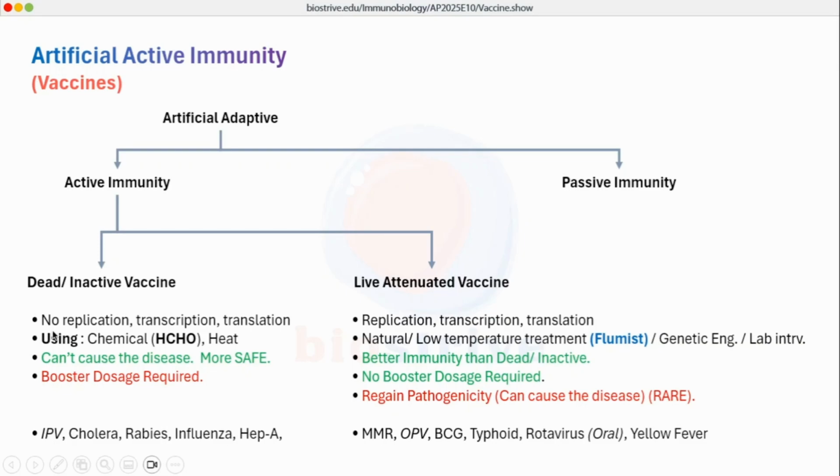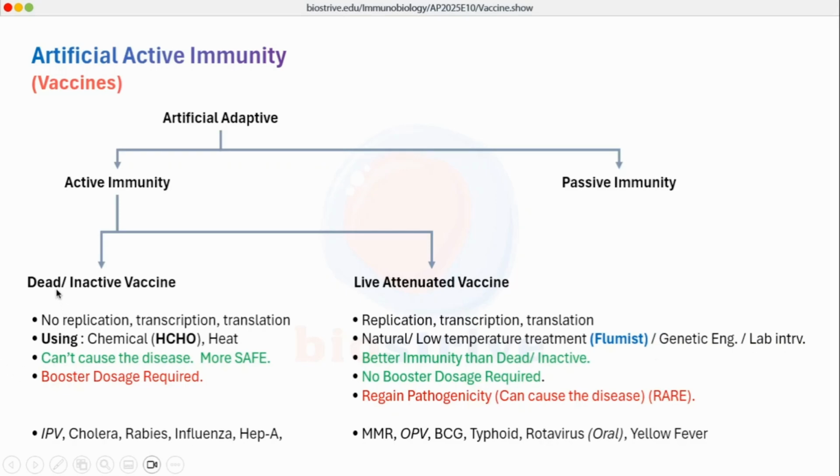The dead or inactive vaccines are made using some kind of chemical agents, most commonly formaldehyde. For live attenuated vaccines, they may be natural, they may be subjected to temperature treatment, there may be genetic engineering or lab interventions or secondary cultures.